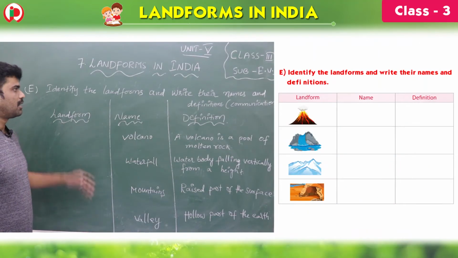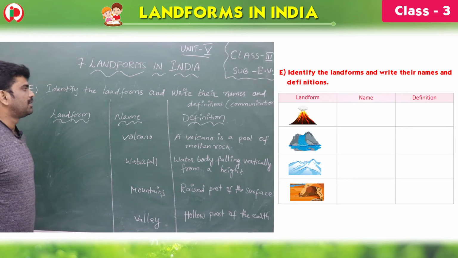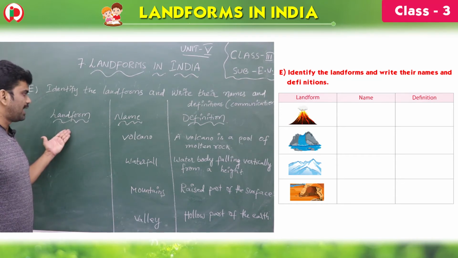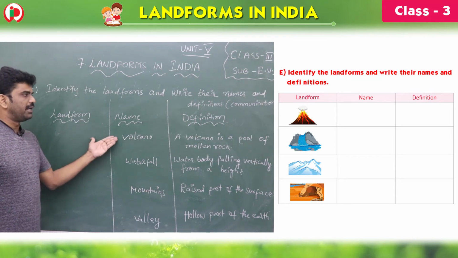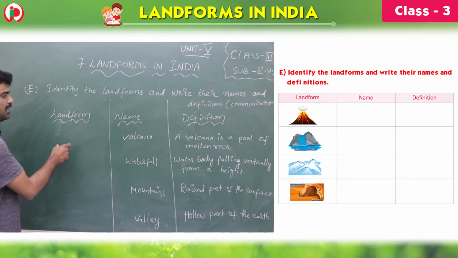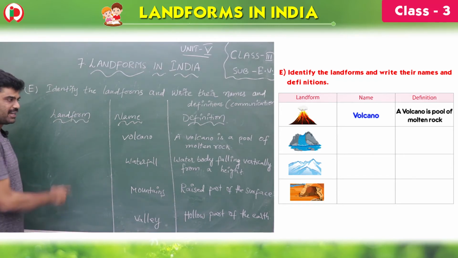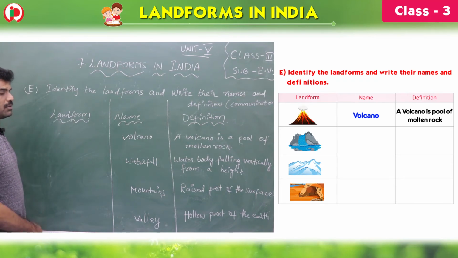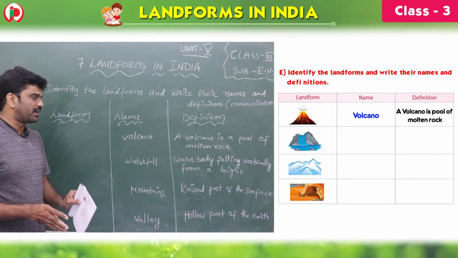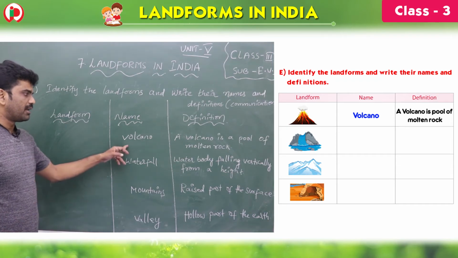Now see, the tabular column is here. Identify the landforms and write their names and definitions. So here 4 figures are here, children. That is a landform and the name and definition. So what is the first one, children? This is a volcano. So a volcano is a pool of molten rock. The rock has got melted. That is called a volcano.